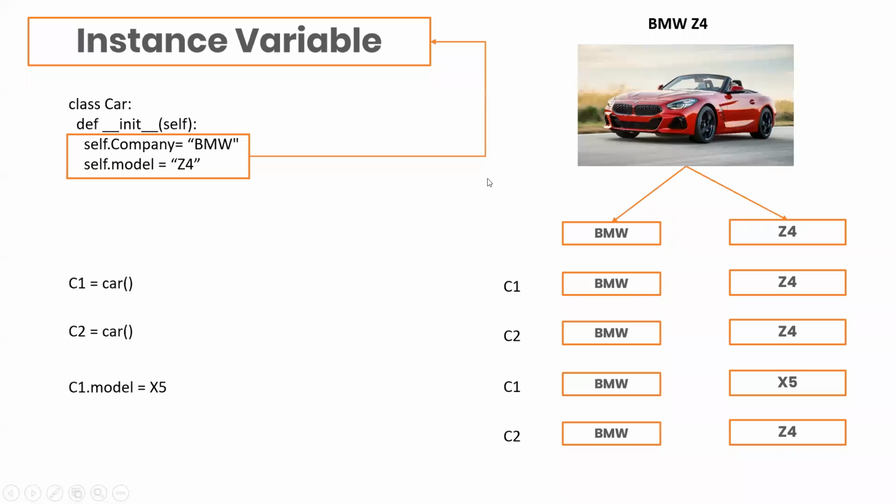This is what we see. We change the value of c1's model. It doesn't affect c2's value. Correct? It doesn't affect it. Got it? So an instance variable is one where, if one object's value is changed, it doesn't affect the other objects. We can say this, na? This is what we could understand from this. Correct? Now, what is a static variable then? Let's move to that. Okay.